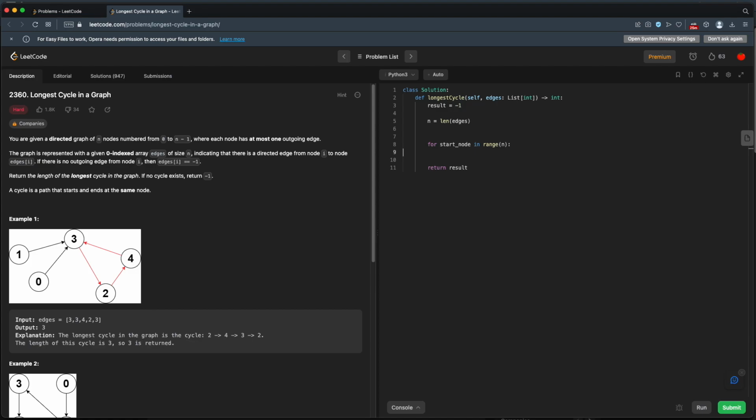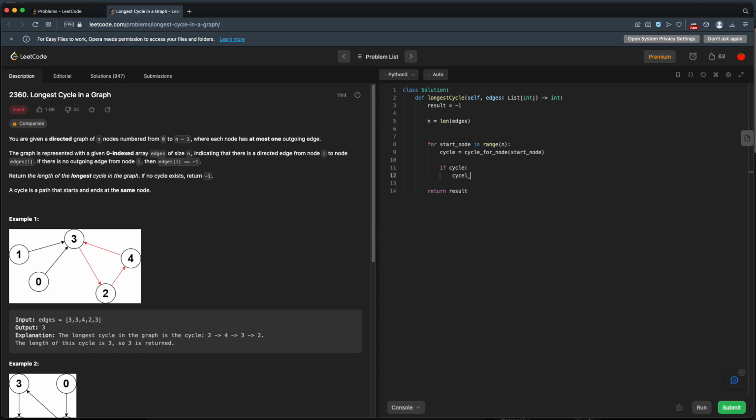For every start node in range n, we'll say, let's see, our cycle will be, we need to create some function here. So cycle for node, and we'll pass in the start node. Then if there is a cycle, we need to get the length.